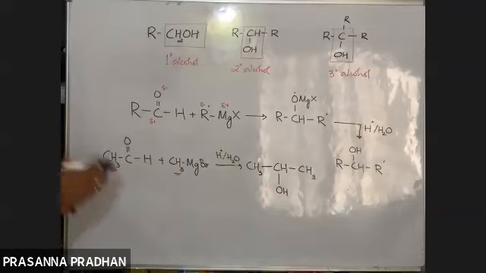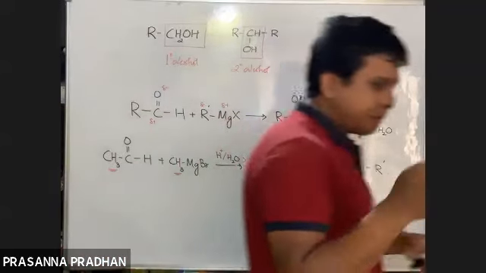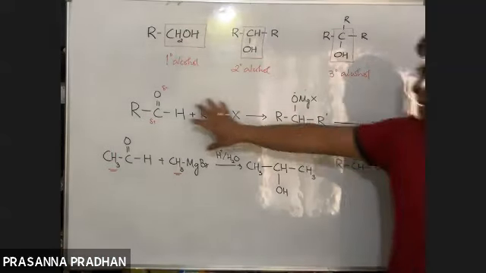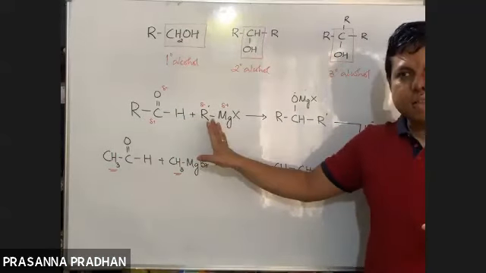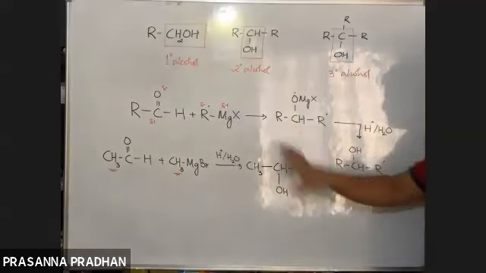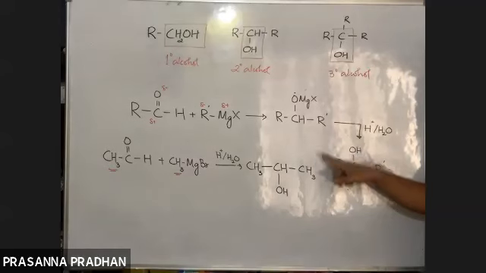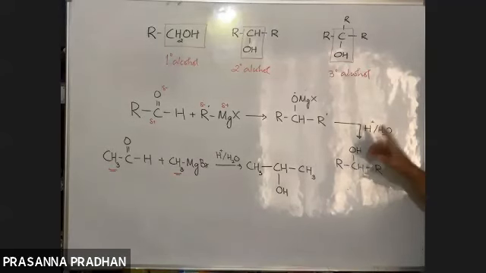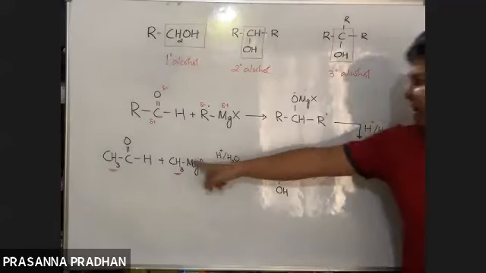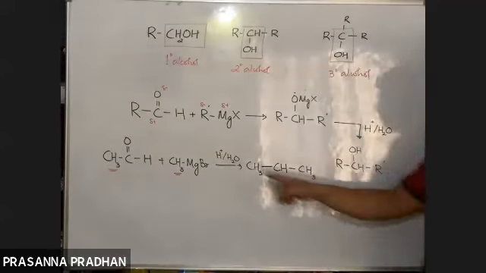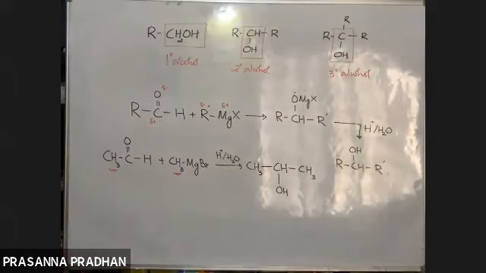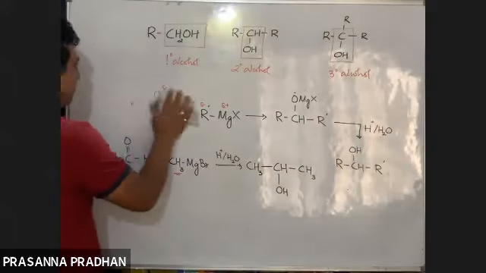So this is how I'll draw the structure of the product, because I need to remember just this general reaction: Grignard reagent plus aldehyde other than formaldehyde will give me a 2-degree alcohol. What is the functional group in 2-degree alcohol? CHOH. How many alkyl groups are there? 2. Where does one alkyl group come from? Grignard reagent. Where does the other alkyl group come from? Aldehyde. You can easily draw the product.